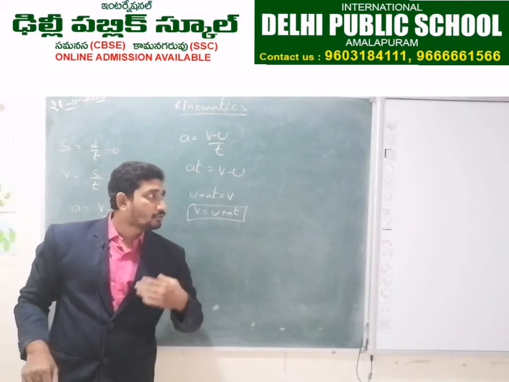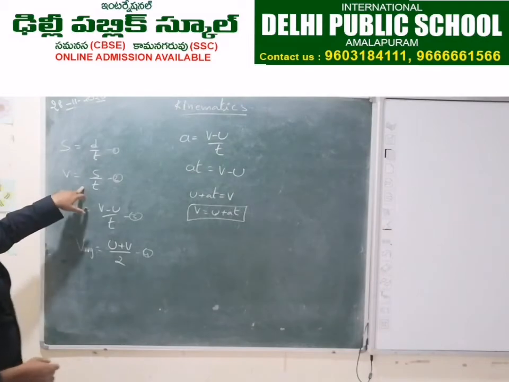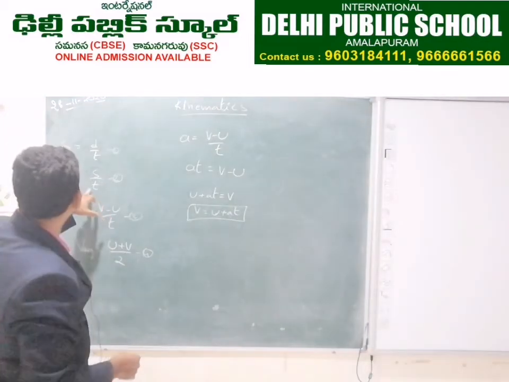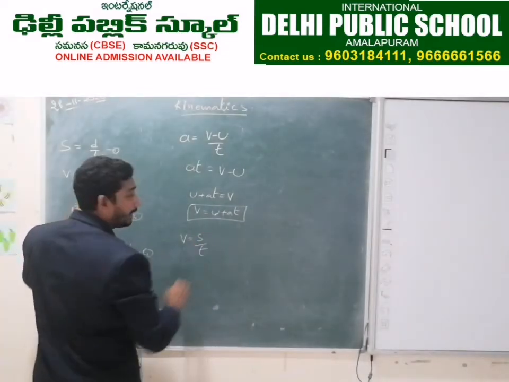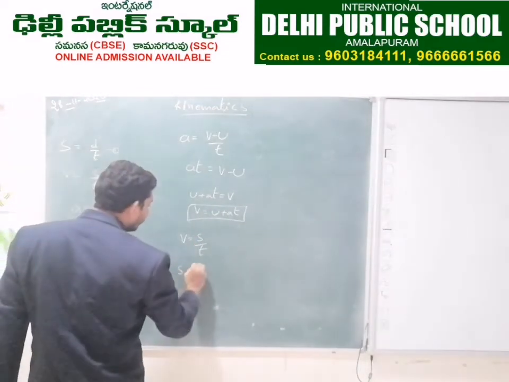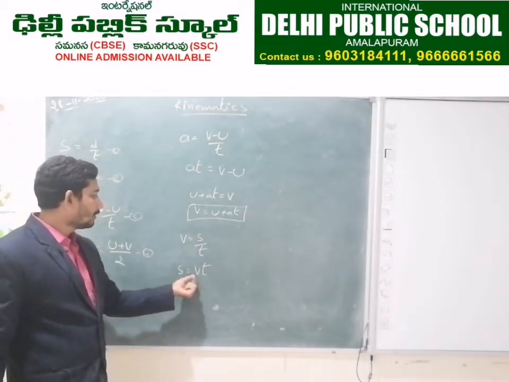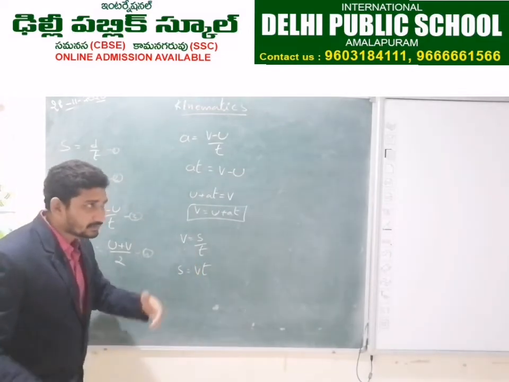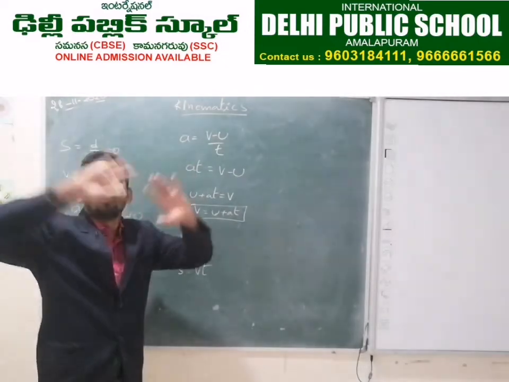The other two equations will be derived from this equation too. See here, velocity is displacement by time. So displacement is velocity into time. If the body is traveling with uniform acceleration, there is a change in velocity. We cannot take v as the whole velocity.